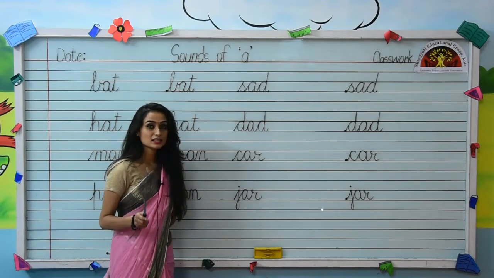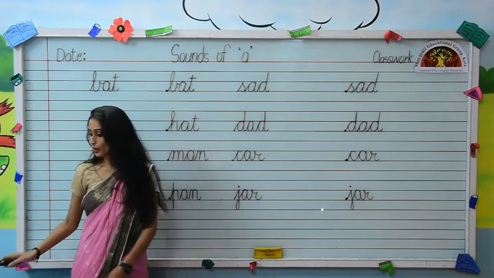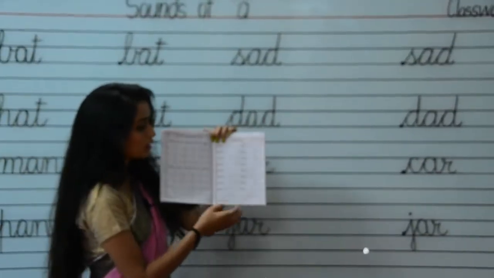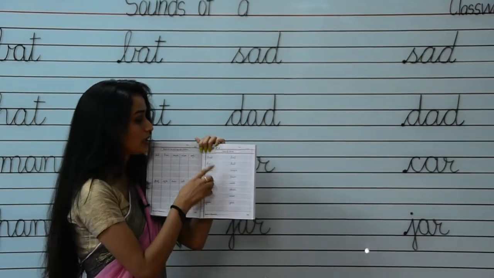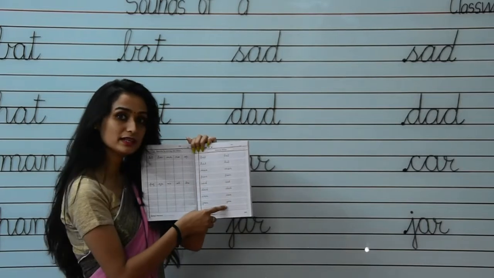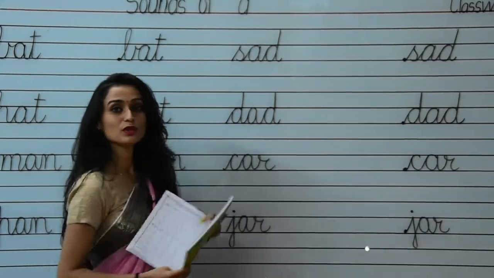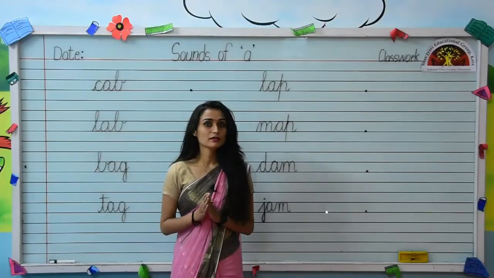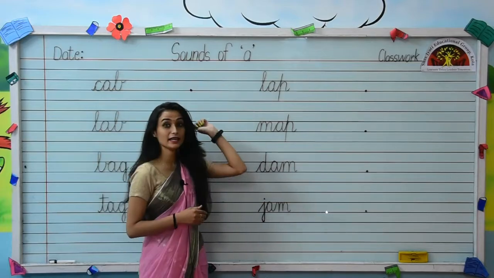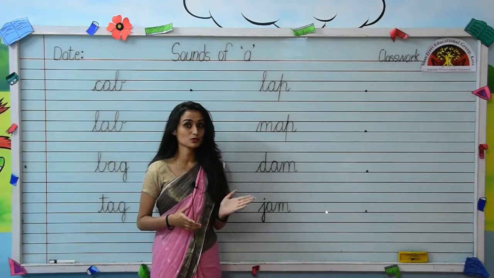So, kids, this way you have to practice sounds of A from your English workbook on page number 23. You have to read these words and you have to write them over here. Okay, and also you have to do your page number 24. So, kids, today we are going to do one exercise on the topic sounds of A. As in earlier class, we have done reading of sounds of A.